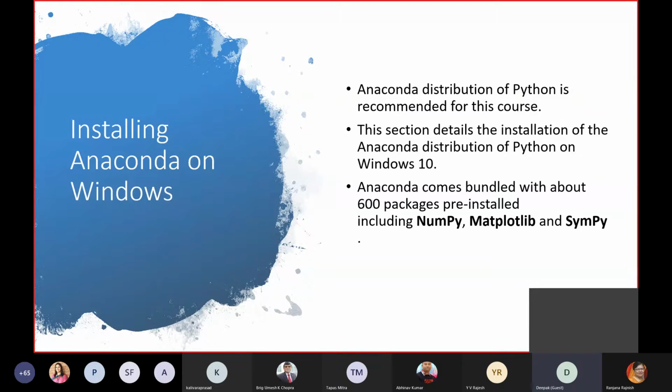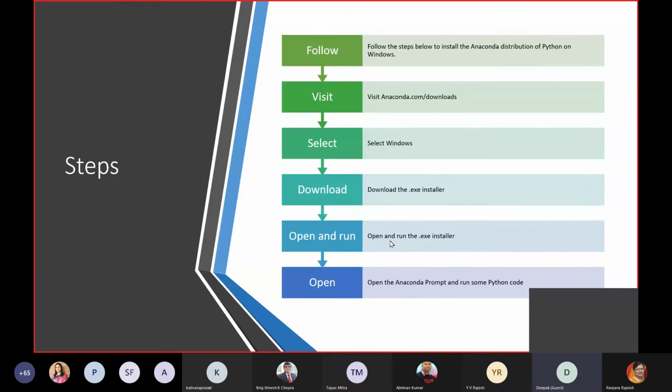You can directly call the packages or libraries and use them. Those 600 packages are installed in Anaconda, and that's why it's very useful. If you want to run Python without Anaconda, you have to install all of them, but in Anaconda you need not do that. That's a feature of Anaconda.